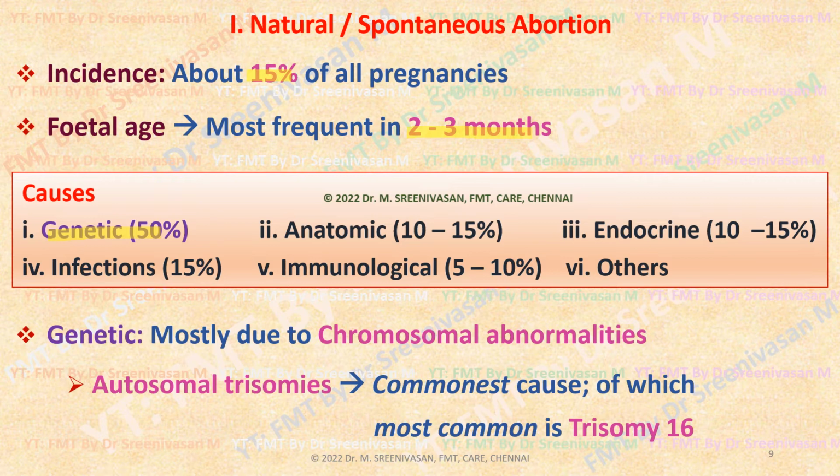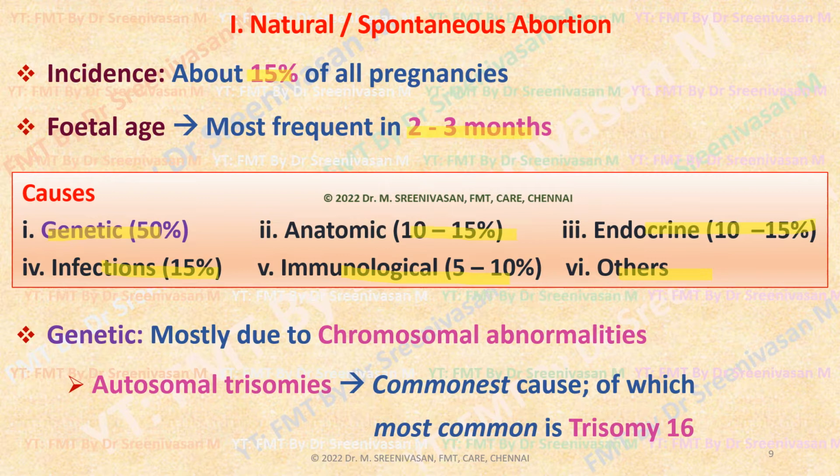Then other factors like anatomic abnormalities like cervical incompetence, endocrine abnormalities like hypo or hyperthyroidism, maternal infections like TORCH infections, immunological factors like Rh incompatibility, then others like environmental factors, for example, chronic lead poisoning. All these may cause spontaneous abortions.